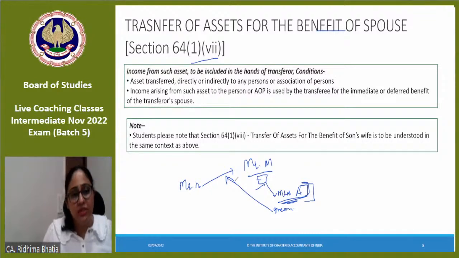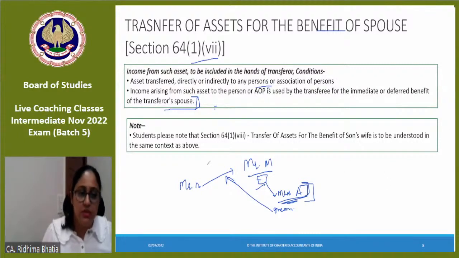This is very typical. It will not come much in your exam, but you should know. So if the asset is transferred directly or indirectly to any person or association of persons, and income arising from such asset is used by the transferee for the immediate or deferred benefit of the transferor's spouse, then clubbing provisions would apply.